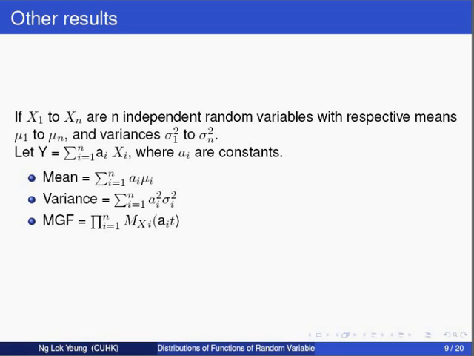The mean equals the sum of all a_i's times mu_i's. The variance equals the sum of all a_i squared times sigma_i squared. The moment generating function equals the product of all moment generating functions of a_i times X_i.